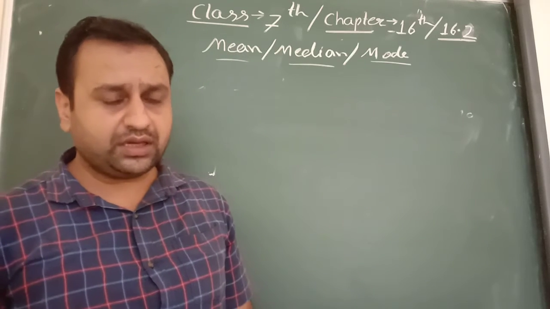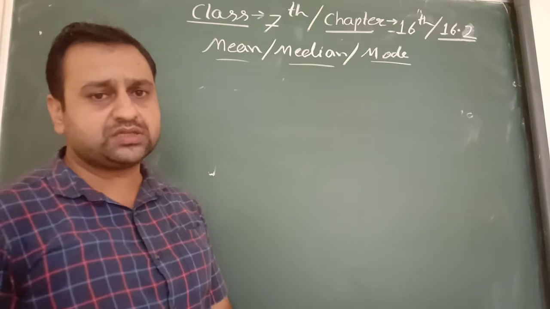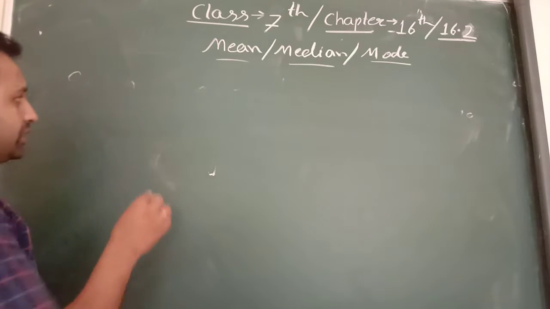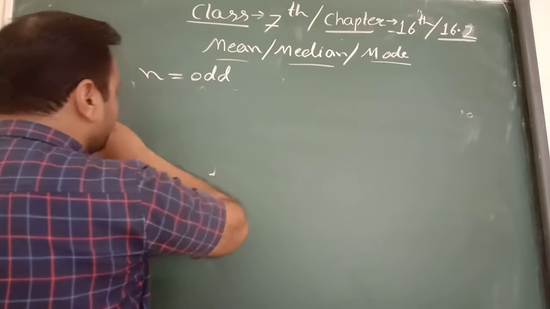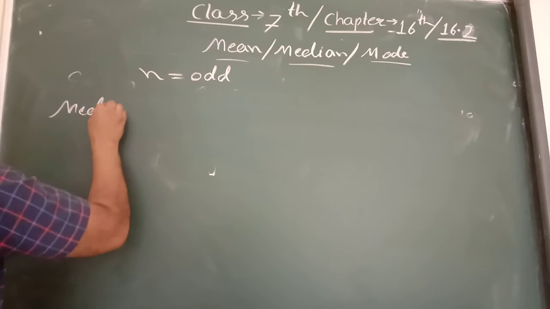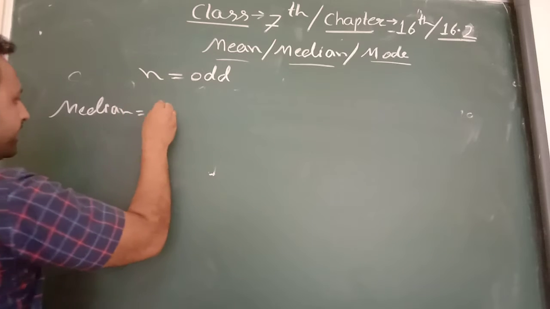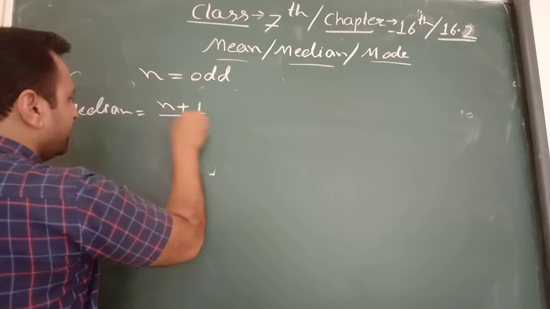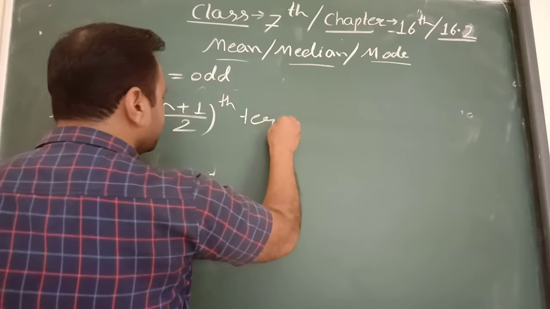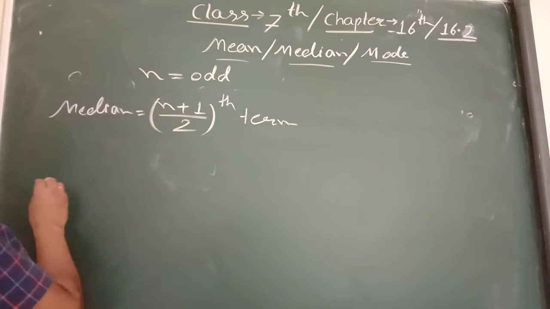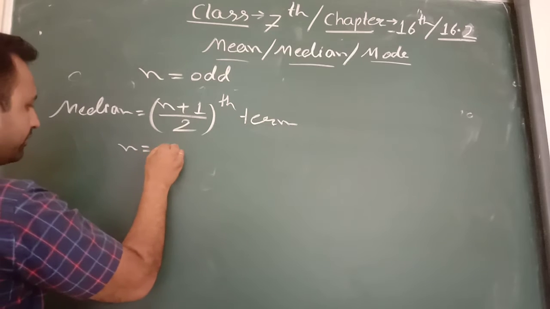In median there are two formulas, for counting odd and counting even. If n is an odd number, where n represents counting, what is the formula of median? N plus 1 upon 2 th term.